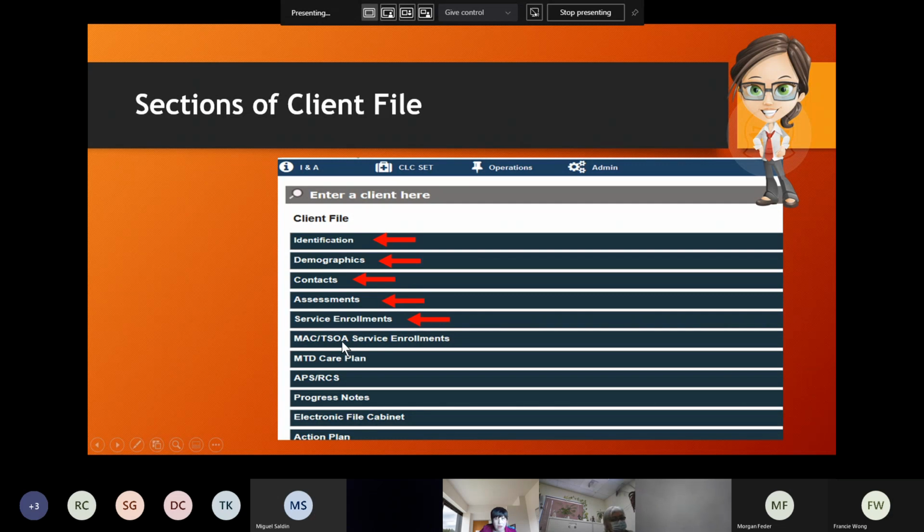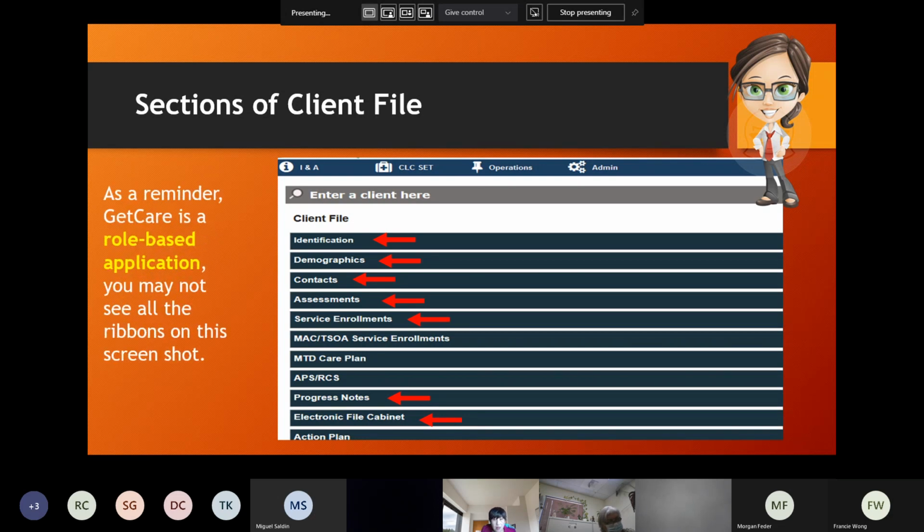They are not our programs, so I'm going to skip them, and you won't have these ribbons anyway. Then progress notes and electronic file cabinet. And like I said, GetCare is a web-based application. It's also a role-based application, so you may not see all the ribbons on this screenshot.